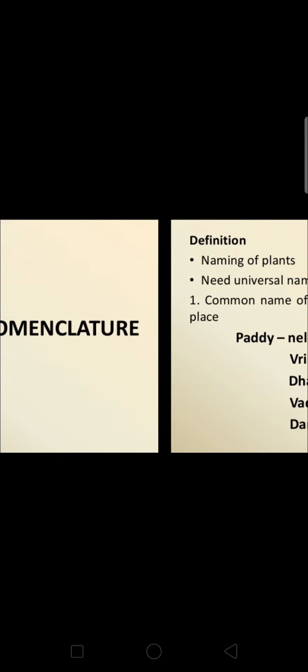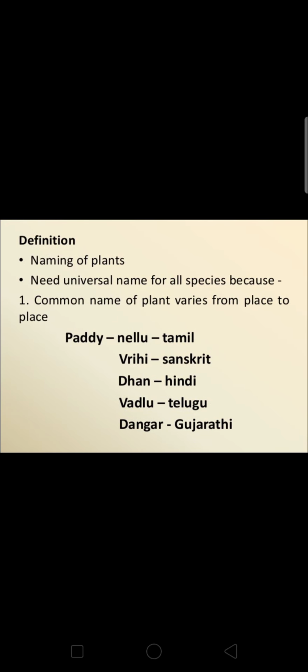Hello dear students. So let me try to understand what exactly binomial nomenclature means. What do you mean by binomial nomenclature? Before this, we tried to understand what is biodiversity, its importance and almost all the fields which are covered in biodiversity. So let me try to understand what is binomial nomenclature. Binomial nomenclature is naming of plants.